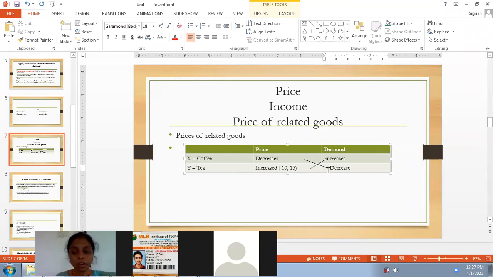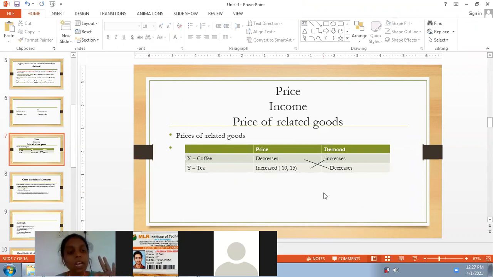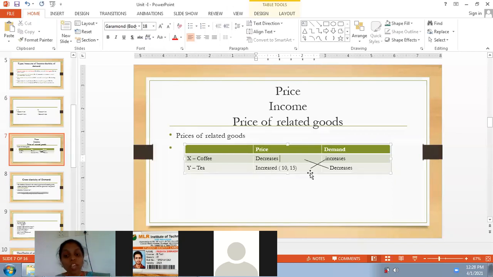Guys, see here, we call the third one cross elasticity of demand because the demand for one product depends upon the price of another product. Demand for coffee depends upon the price of tea. The demand for tea depends upon the price of coffee. We are making a cross comparison.